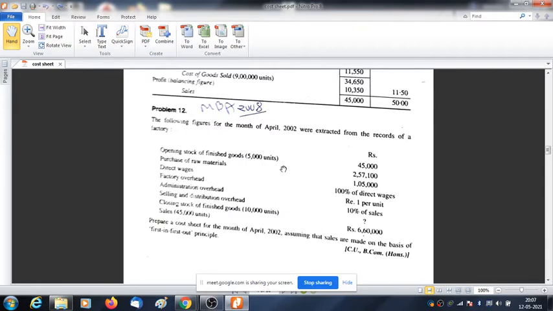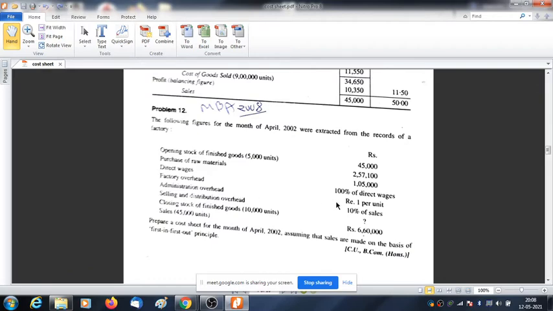Then direct wages, amount is given. Then factory overhead. It is mentioned clearly, it is 100% of direct wages. Since it is 100%, direct wages and factory overhead will be the same thing.